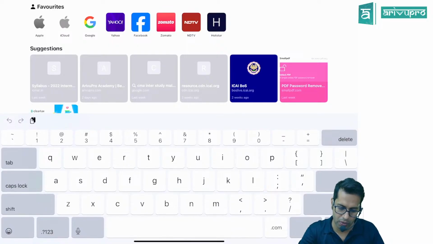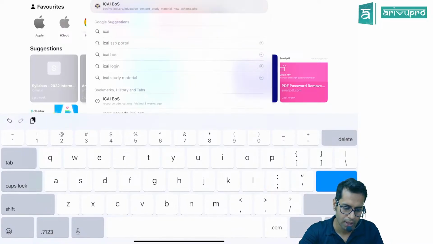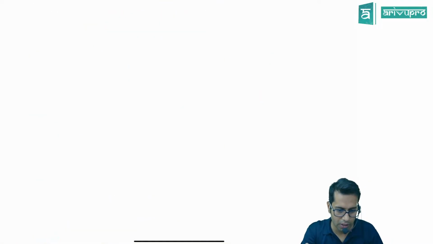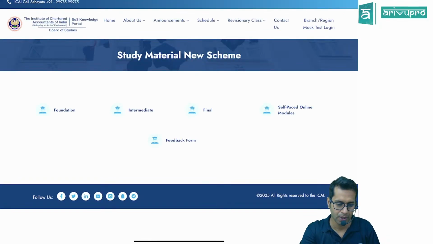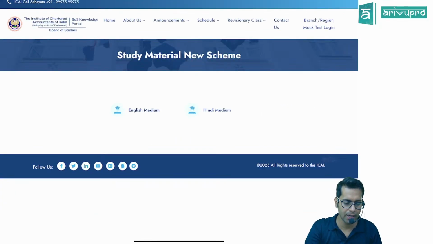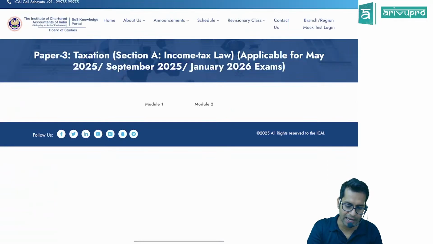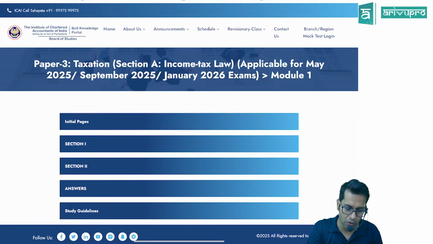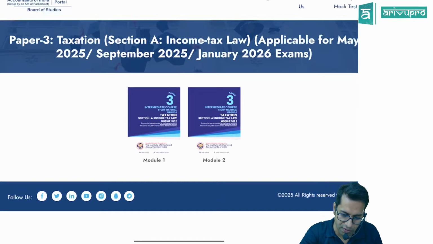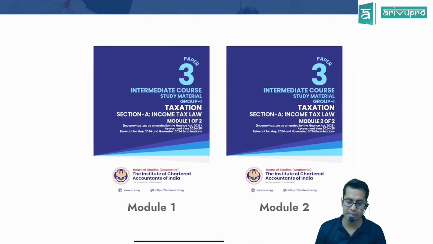Institute website, ICAI Board of Studies Knowledge Portal, if you see study material, intermediate English medium, if you see taxation over here, if I go over here, see what the cover page of the study material is telling. Section A is income tax law.